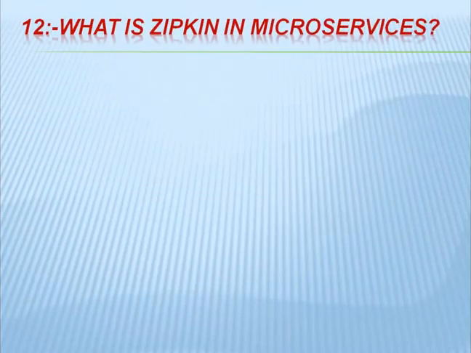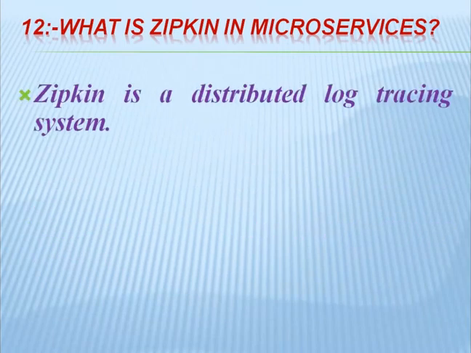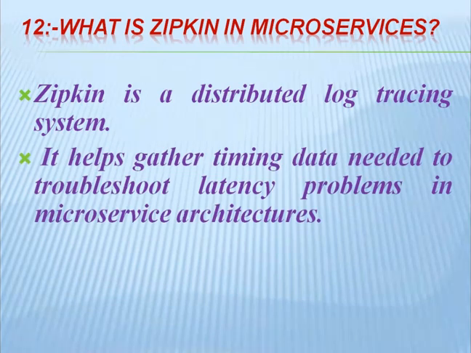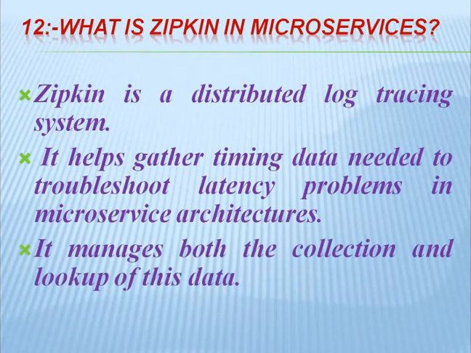So what is Zipkin in microservices? Zipkin is a distributed log tracing system. In microservices, Zipkin is very much used for tracing logs in distributed systems. It helps gather the timing data needed to troubleshoot latency problems in microservice architecture.